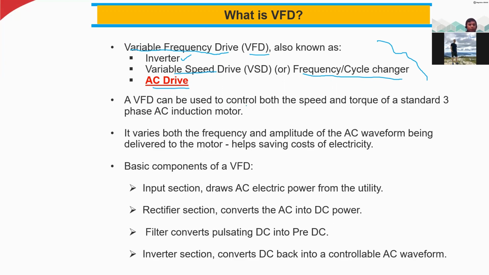So VFD can be used to control both the speed and the torque of a standard 3-phase induction motor. It varies both the frequency and magnitude or amplitude of the AC waveform being delivered to the motor. So it helps us to save a lot of money or cost of the electricity. So this is the basic of the VFD.